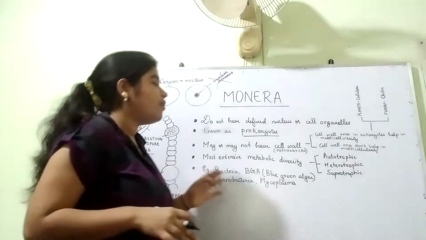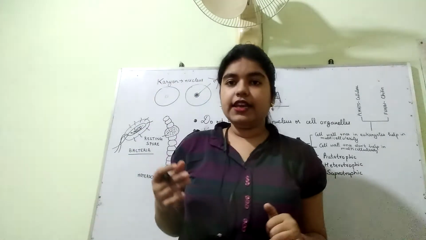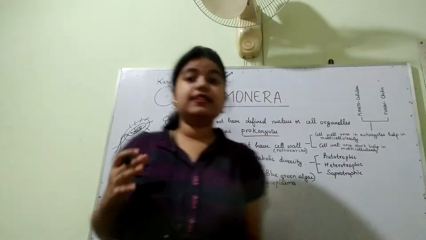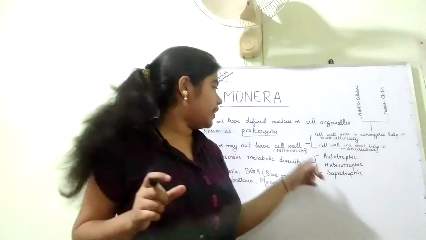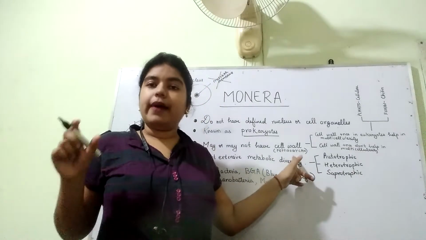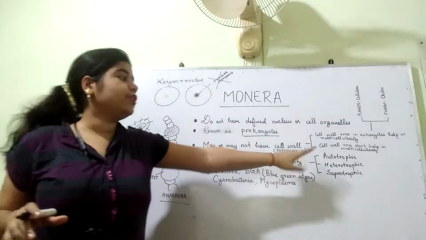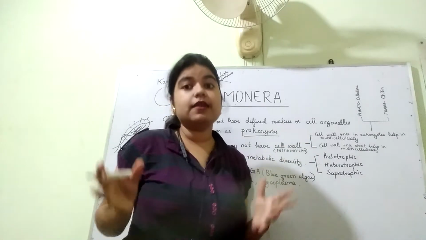Now, they may or may not have a cell wall. Like bacteria have a cell wall and it is made up of peptidoglycan. I have mentioned it here. Actually, peptidoglycan is a polysaccharide.